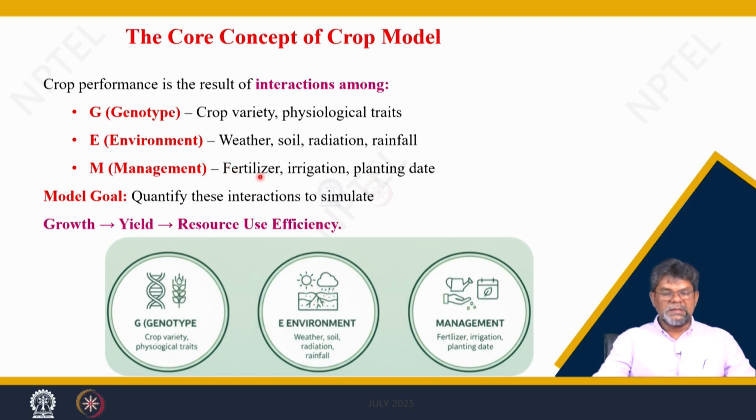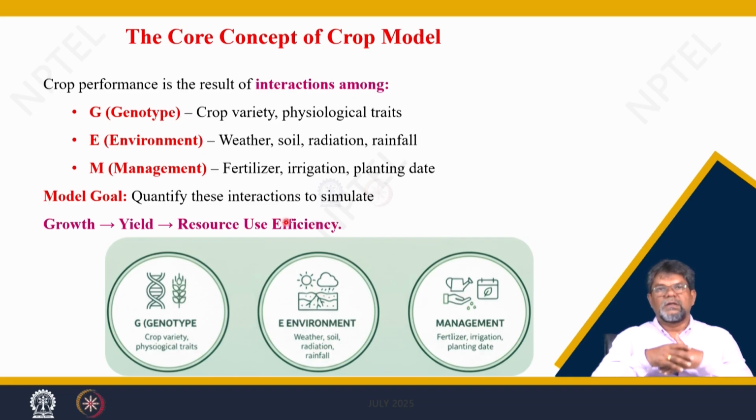Then we change the management practices like fertilizers, irrigation, planting dates. Then we quantify the model output, to quantify these interactions, either genotype interactions or environmental interactions with the management. Then we quantify the growth, yield, and also calculate the resource use efficiency.